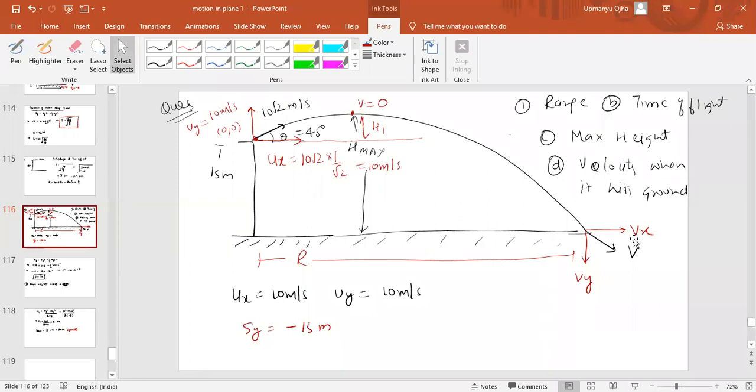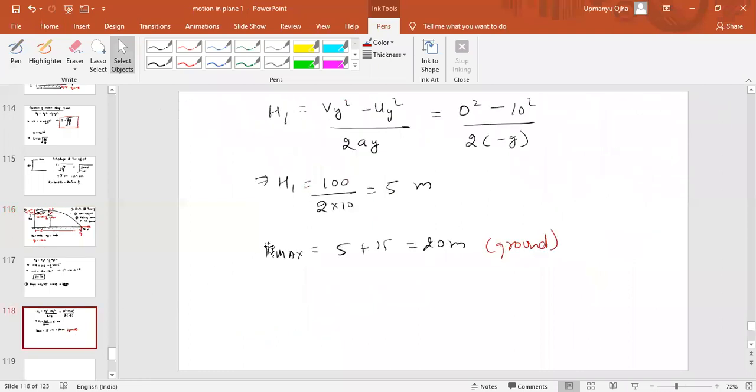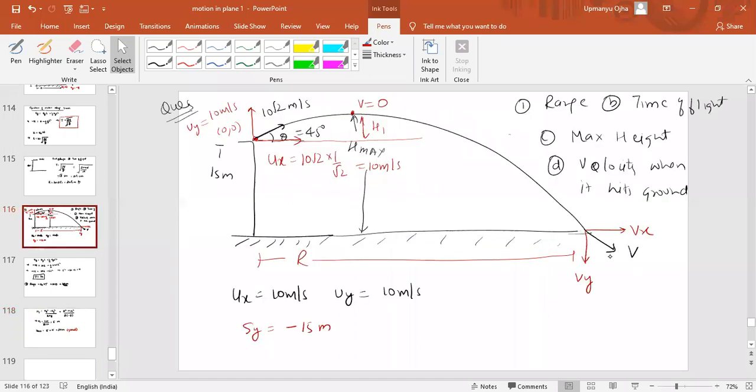So first we find vx, then we find vy. Vy won't be 0 because it will hit the ground in an inclined way. You can see the figure itself. It is hitting the ground in an inclined way.